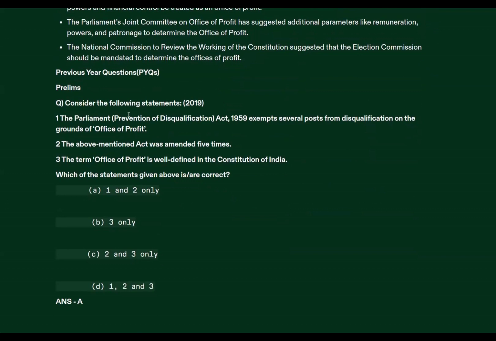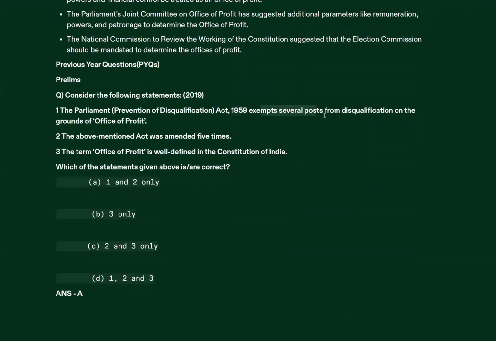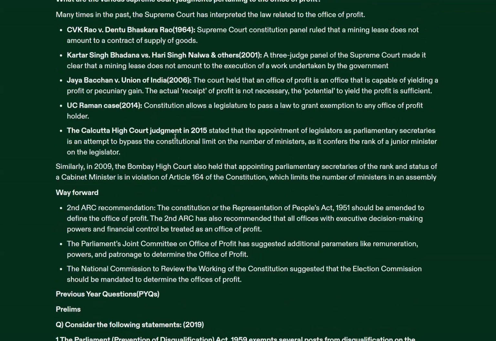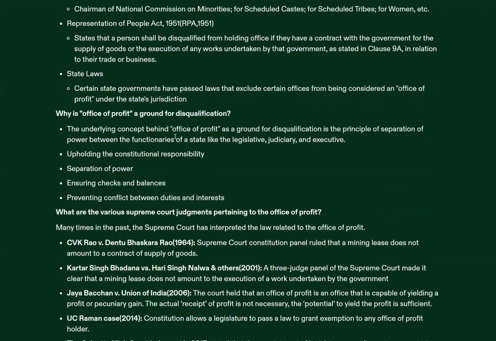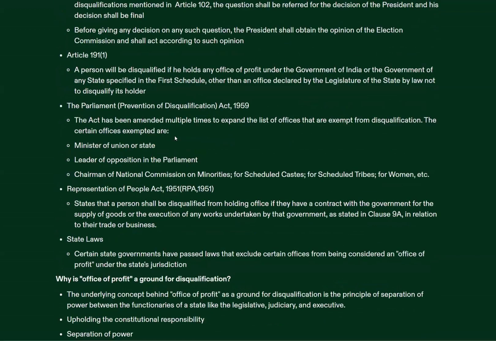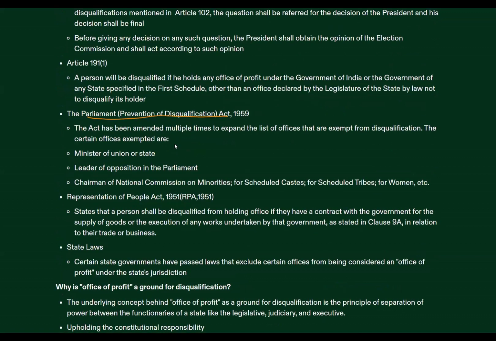In 2019, we had a question in prelims. Consider the following statements. The Parliament Prevention of Disqualification Act, which we discussed just now, exempts several posts from disqualification on the ground of office of profit. Yes, this is correct. We just now discussed it. Look at this particular section, to exempt from disqualification. So we discussed this, and this kind of question came in the exam also. So you people should be well ready for these kinds of questions to be asked.